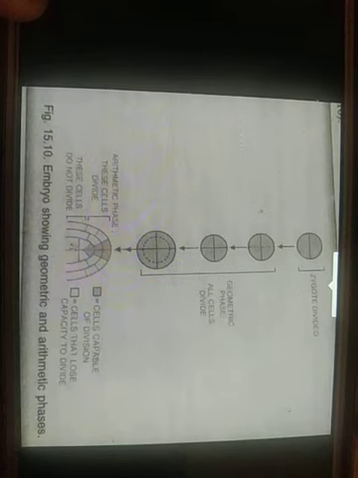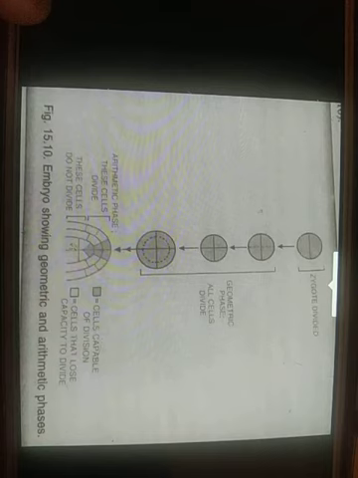An embryo initially shows geometric growth in the cells, but later it passes into the arithmetic phase. You can see it in the diagram. Now we'll discuss some of the curves.